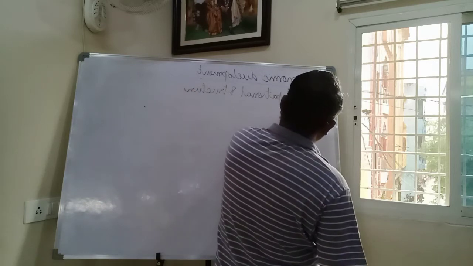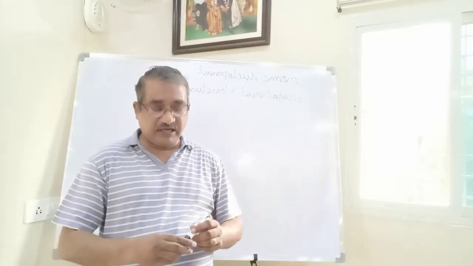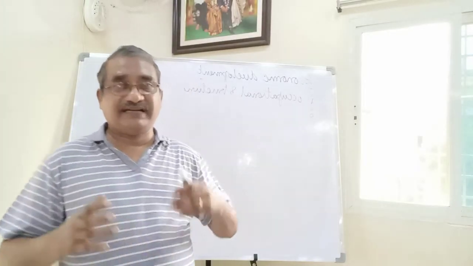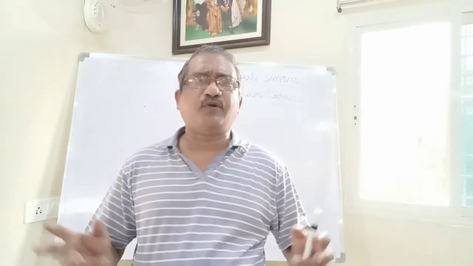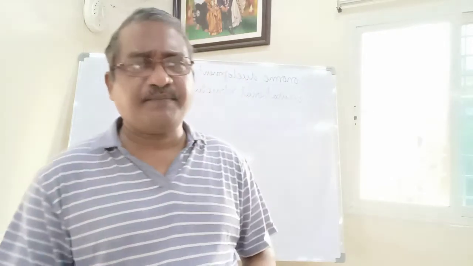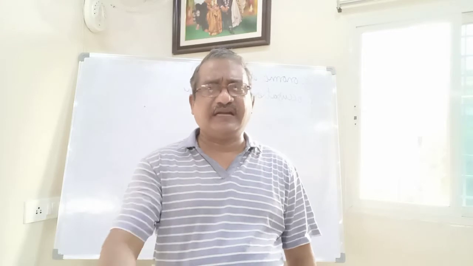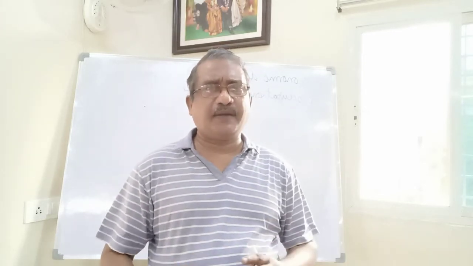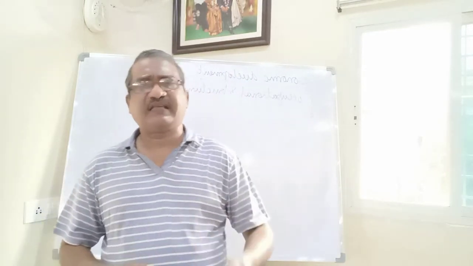B. See, occupational structure. Occupational structure in the sense that people are depending upon agriculture, industrial, and service sectors. These are the 3 major sectors. In which sector are people engaged in their jobs? Say, at the time of independence, maximum people in India were engaged in agriculture. So India has rural people and urban people. Most of the people are depending upon the rural, and in rural agriculture disguised unemployment will be more.